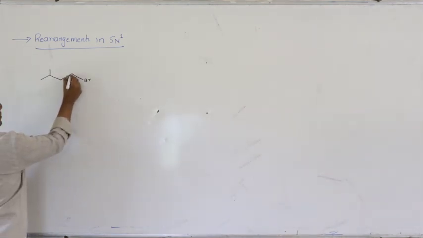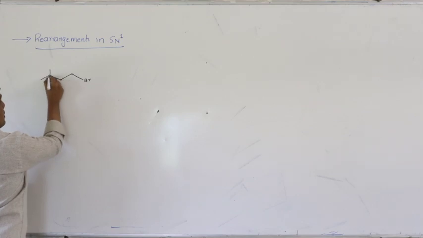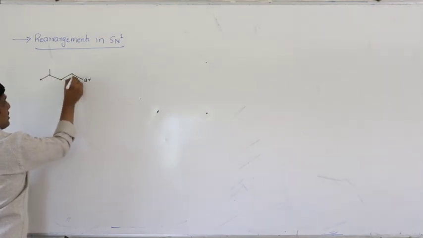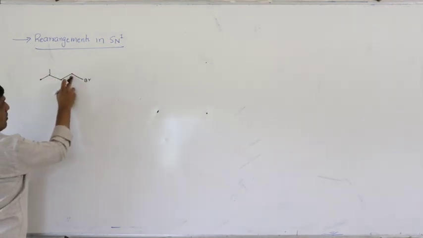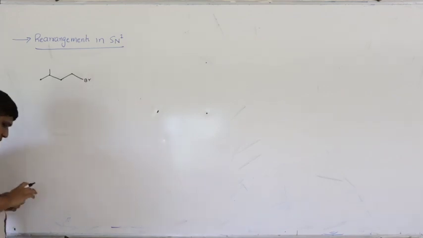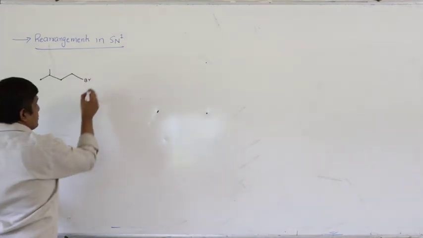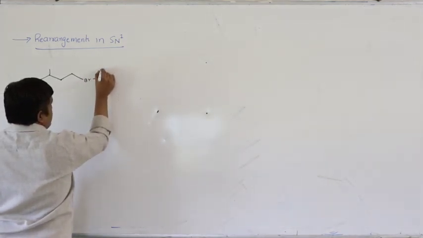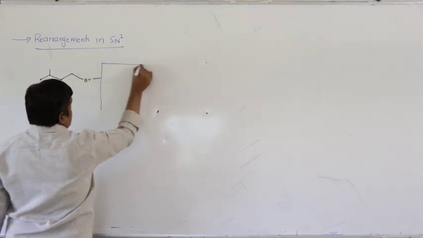So this is first carbon, second carbon, third carbon, fourth carbon. So the long chain contains 4 carbons, 1, 2, 3, 4. 1 bromo 3 methyl butane. So what happens if it is reacted under 2 different conditions?